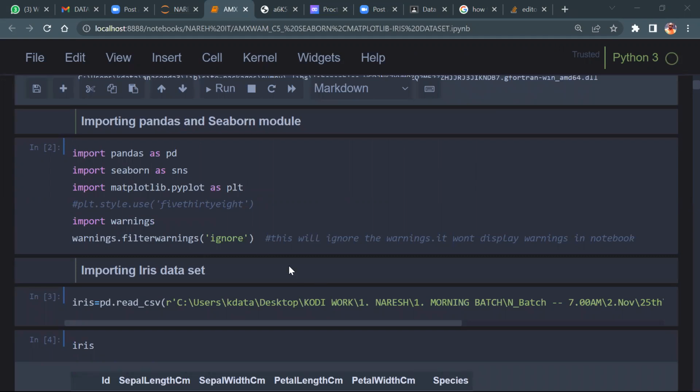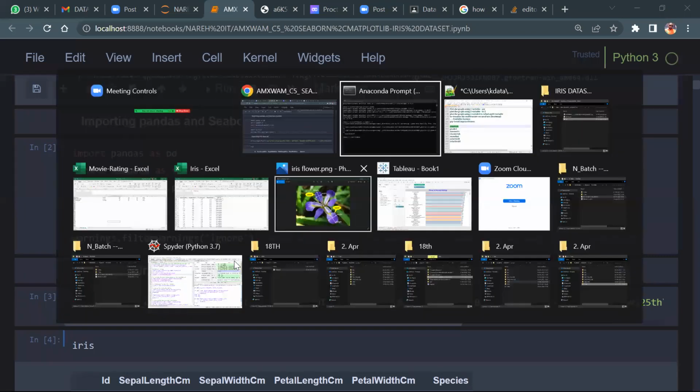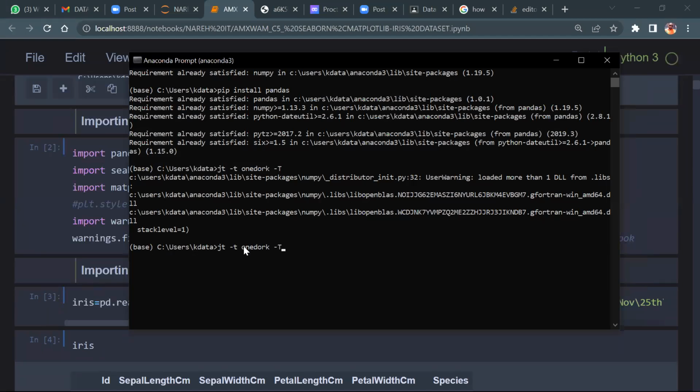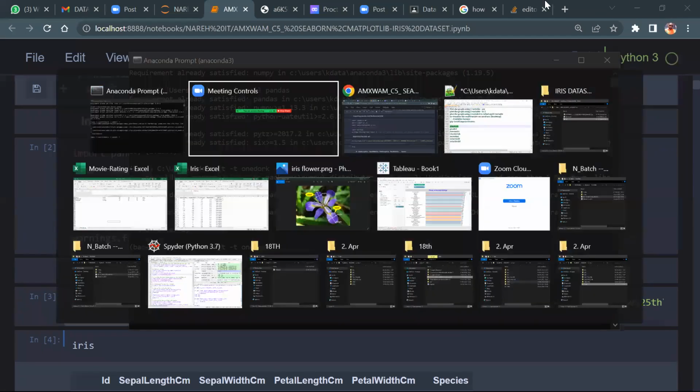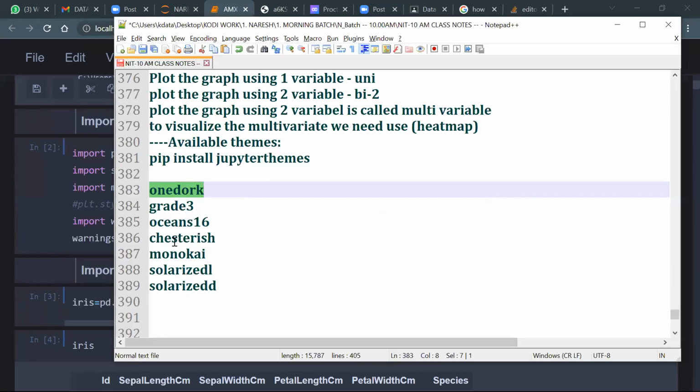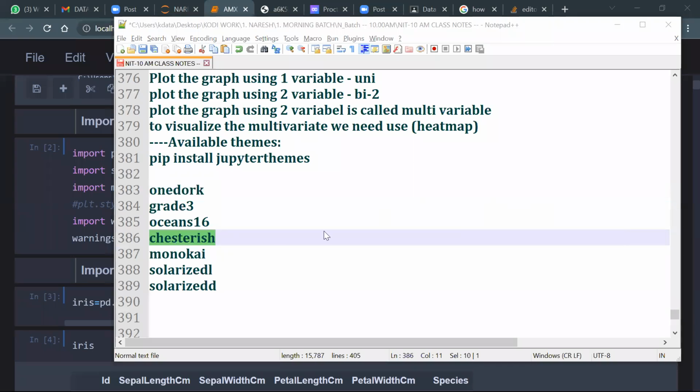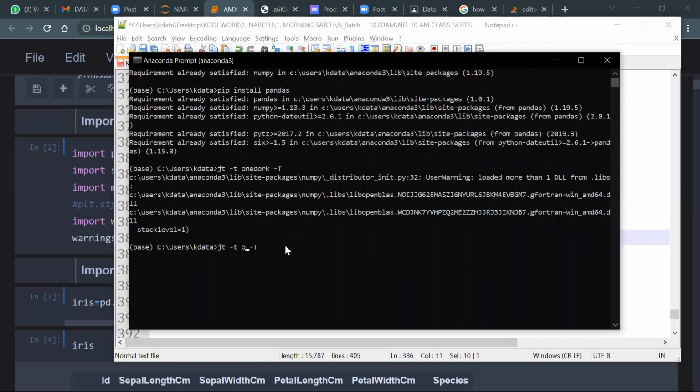So I want you to please change everybody to this screen, and let's see, how do I change to another screen? Let's talk about this one. And I do have many colors like chesterish. Let's copy this one, chesterish, and jt -t, enter.